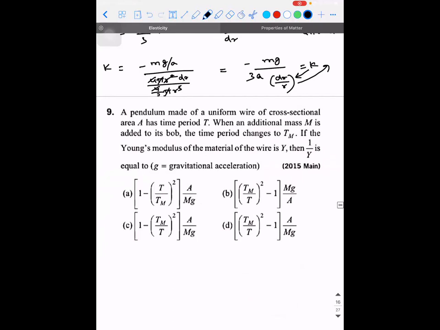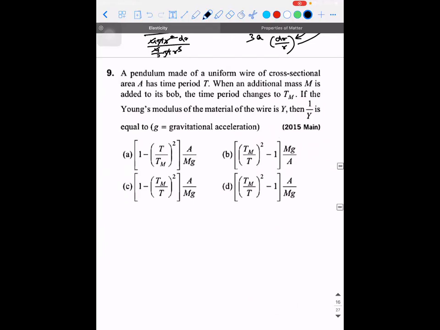Next one. So there is a pendulum which is made up of uniform wire of cross-sectional area A and has a time period T. When additional mass M is added to its bob, the time period changes to Tm. If the Young's modulus of the material of the wire is Y, then 1 by Y is equal to how much? So they are talking about a pendulum made up of uniform wire of cross-sectional area A, which has a time period of T.